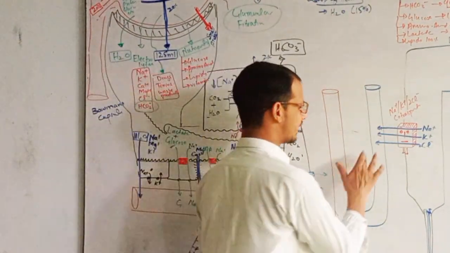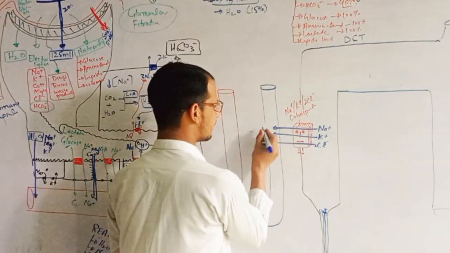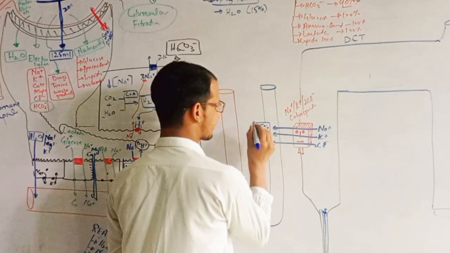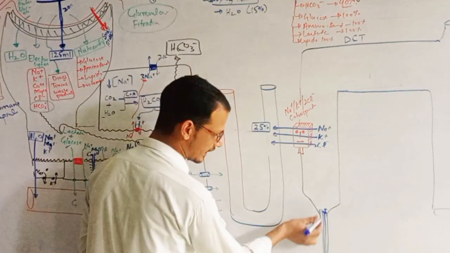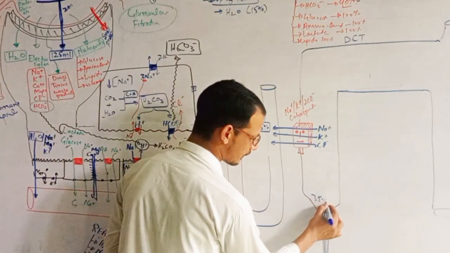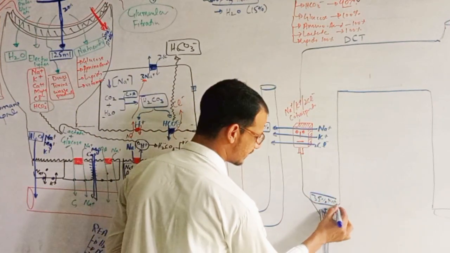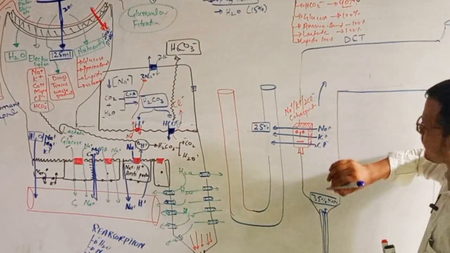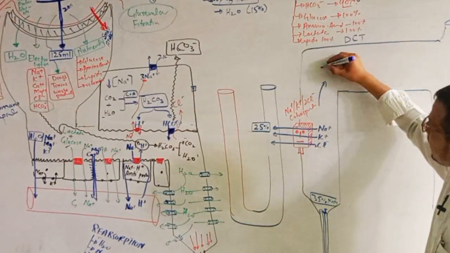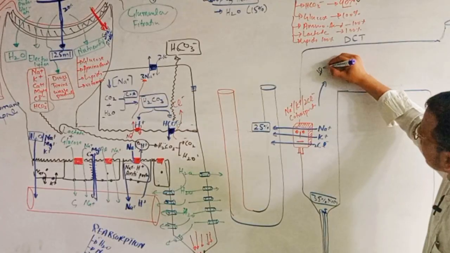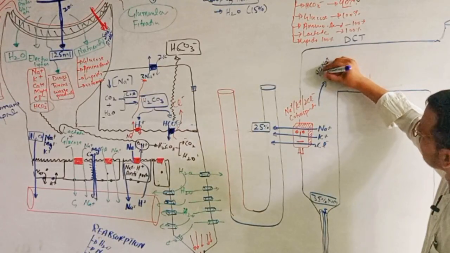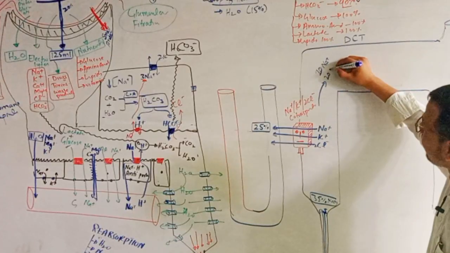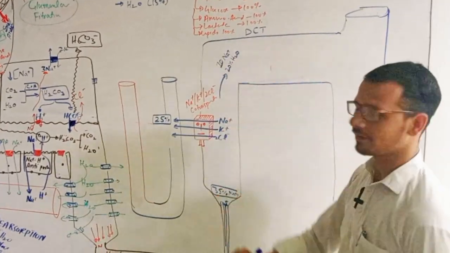So from here how many sodium is reabsorbing? 25%. And how many is coming to this? 35% sodium. That means that when this filtrate is coming here to distal convoluted tubules, we have only 10% of sodium remaining, but we have 20% of water remaining.